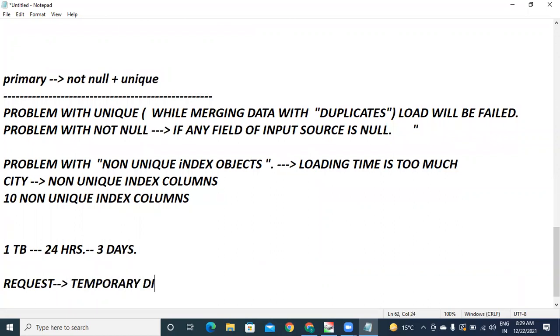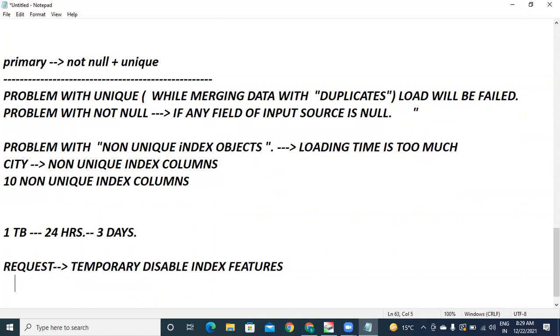Temporarily disable index features. Then load it. Now your time will be 3 hours only. After that,